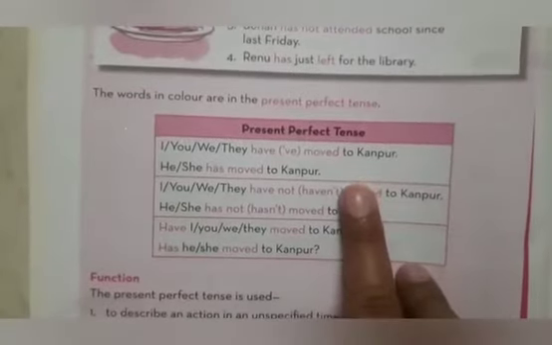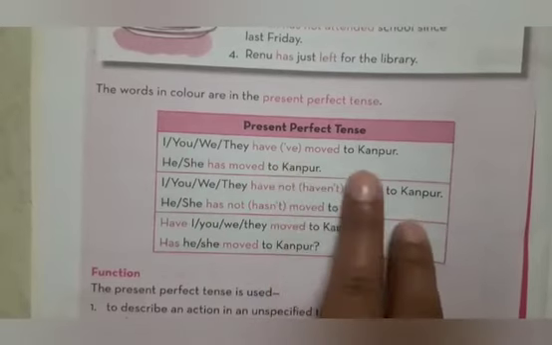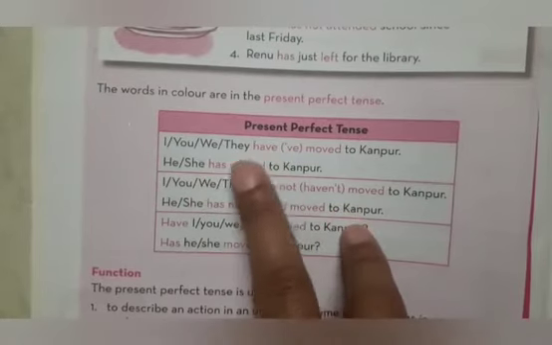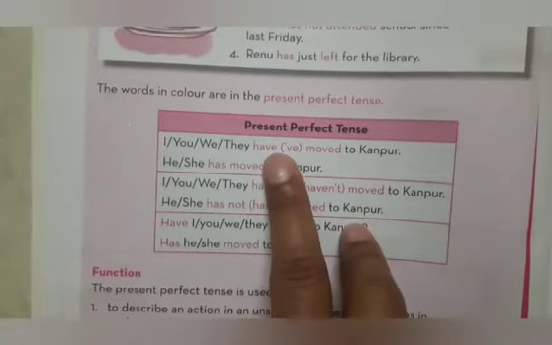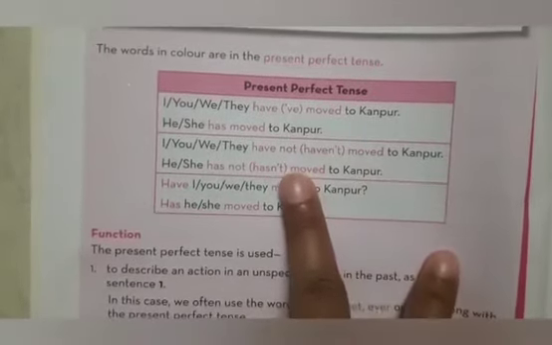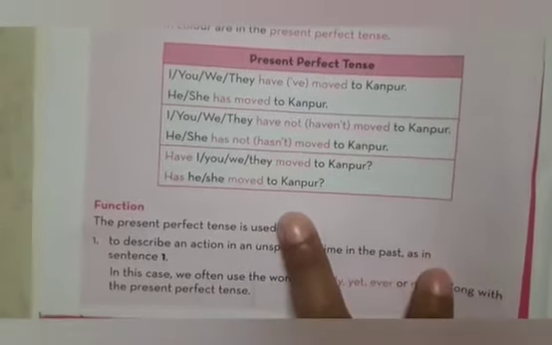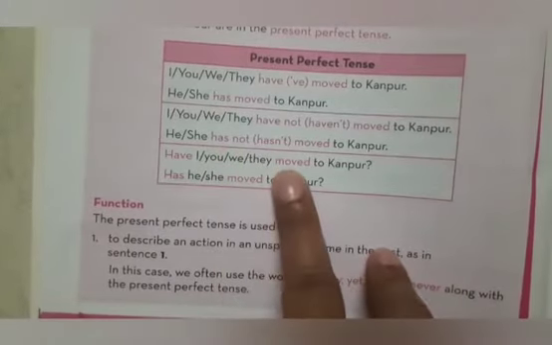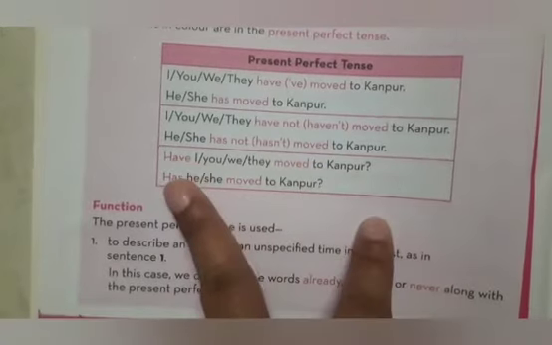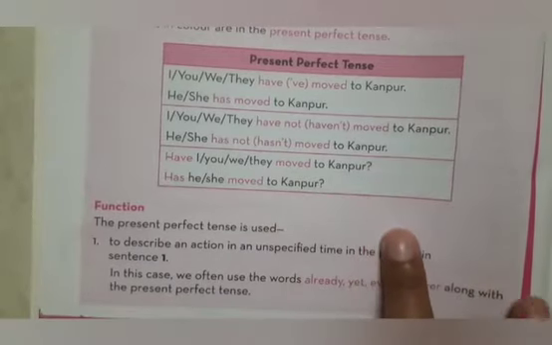Present perfect tense: I, you, we, they have moved to Kanpur, or he or she has moved. In simple terms, you have has and have for present perfect tense. Now this is the positive form. Negative form would be have not or has not. And question form has and have. They moved to Kanpur. That is has or have, then the subject, then the verb, and then your rest of the sentence.